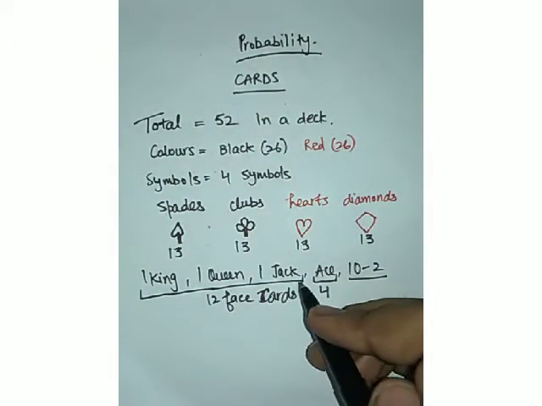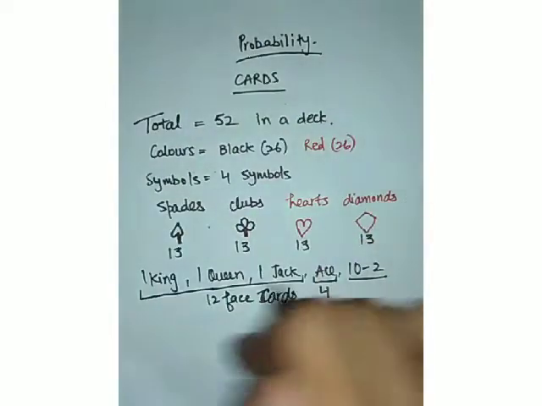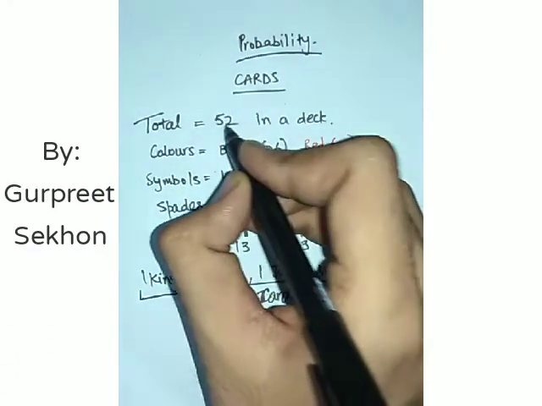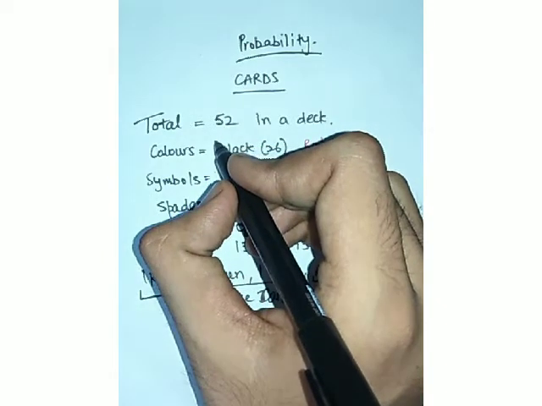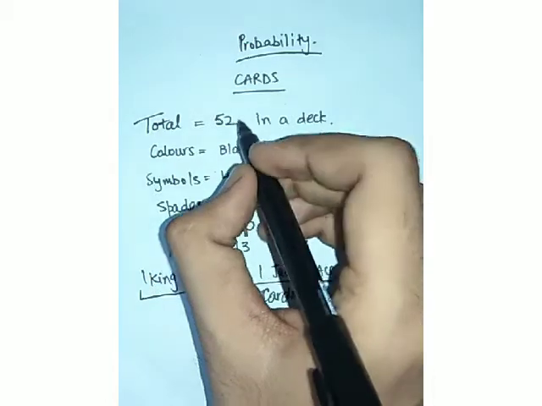So whenever they talk about face cards, you know what they are talking about, and whenever they talk about aces, you will know too. In this way, the cards can be explained very easily. The total number of outcomes in a cards problem is always 52 unless it is mentioned that a few cards are taken out of the deck before taking another card.